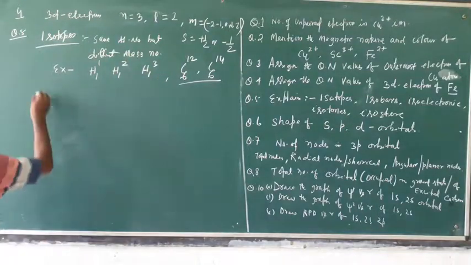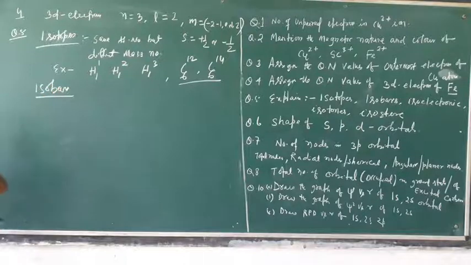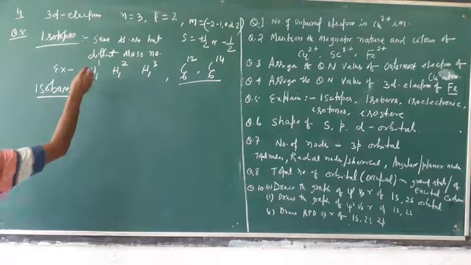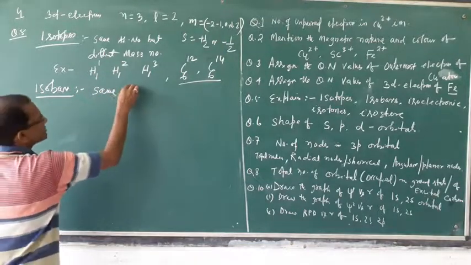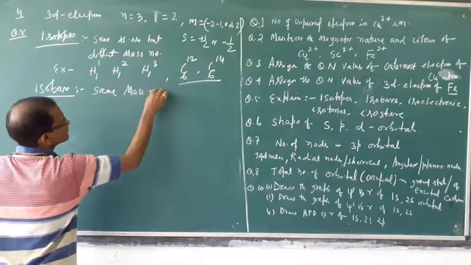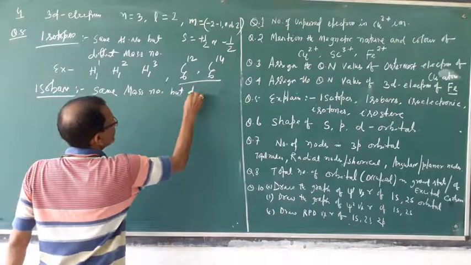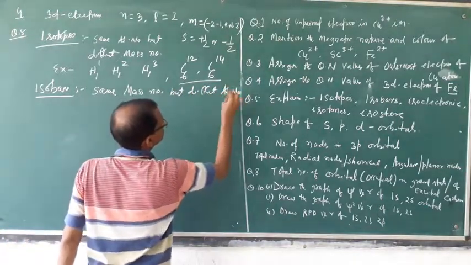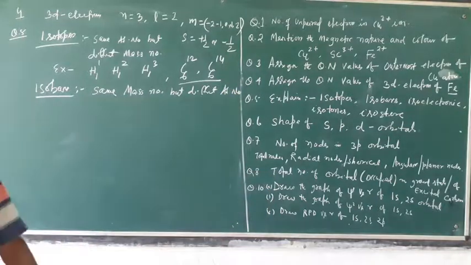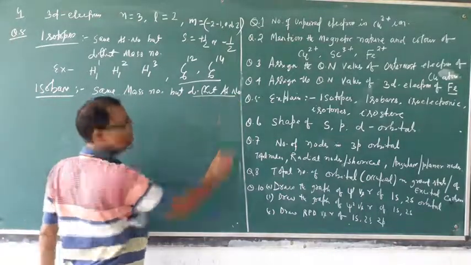Okay? Then isobar. What is isobar? Isobar means same mass number but different atomic number. Atomic number is different but mass number is same. That means we have to take different elements. Different atomic number means different element.